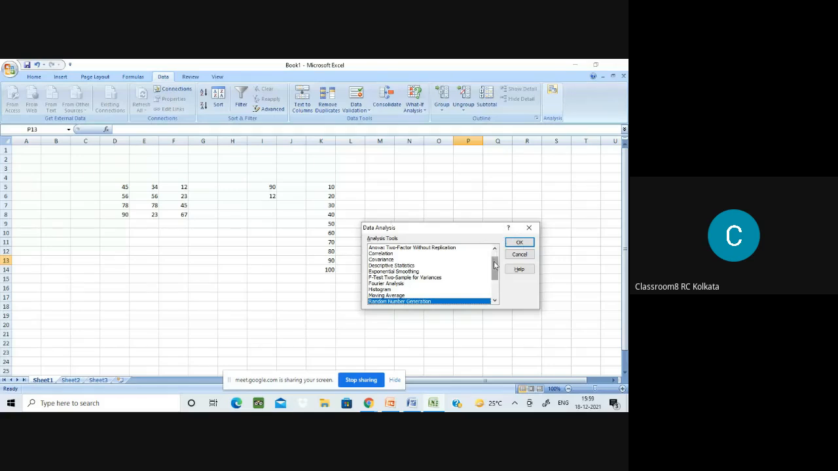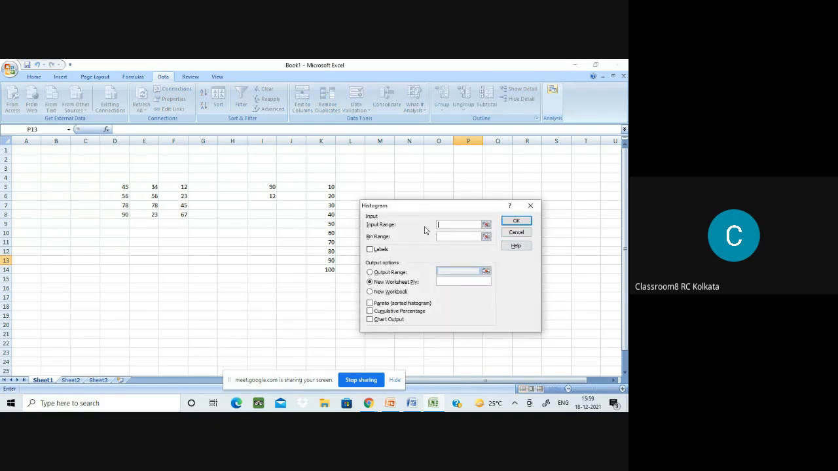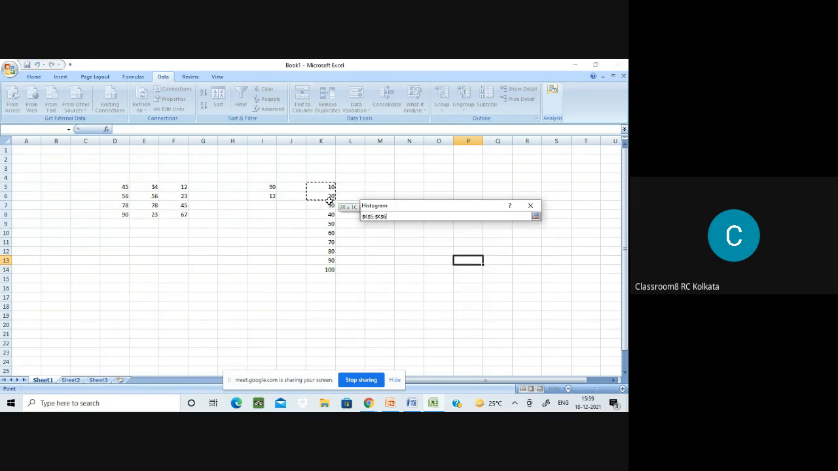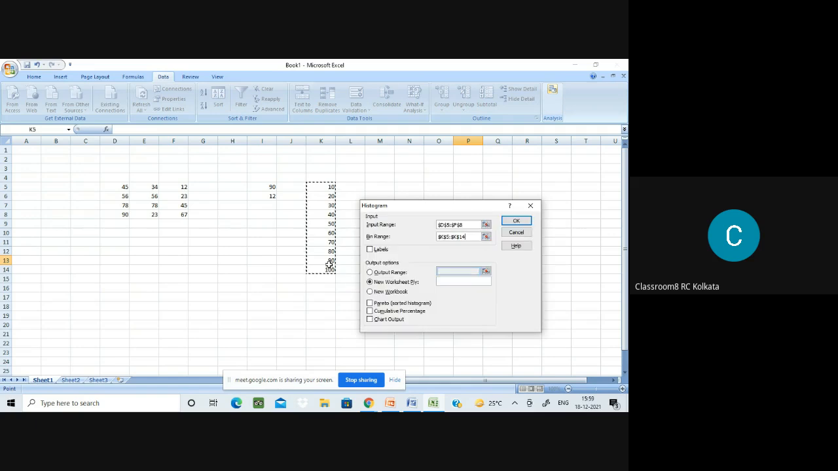Good. Then you go to this histogram portion. Click on OK. Input range. Input range is this one. Fine. Bin range is this one. This is my bin array, the classes. That is my bin array.